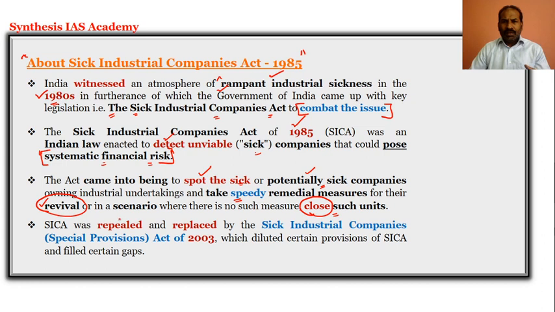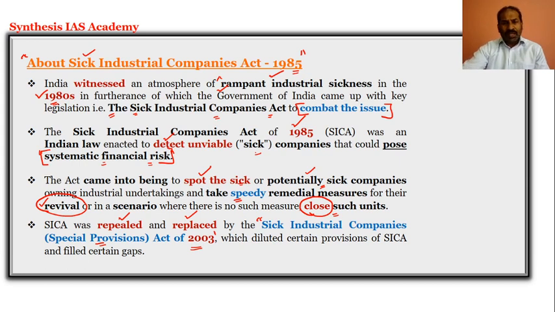And in turn, it was repealed. That is, SICA, the Sick Industrial Companies Act, was repealed and replaced by another act in the year 2003, called the Sick Industrial Companies Special Provision Act 2003. Because of a few dilutions existing in the Sick Industrial Companies Act 1985, there was a necessity to come up with a replacement.